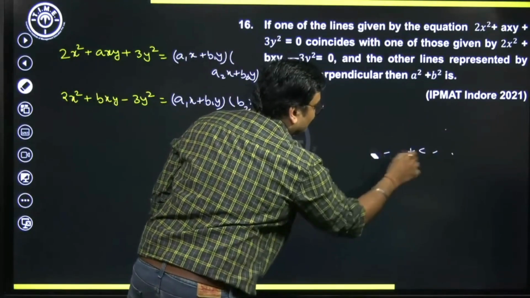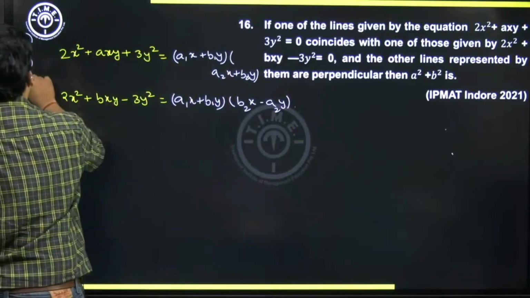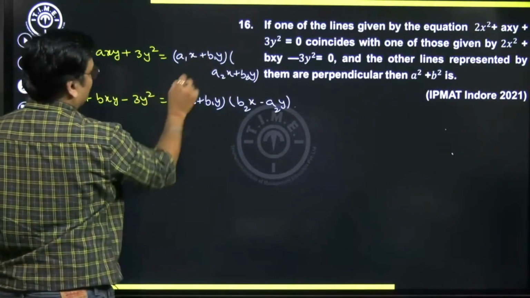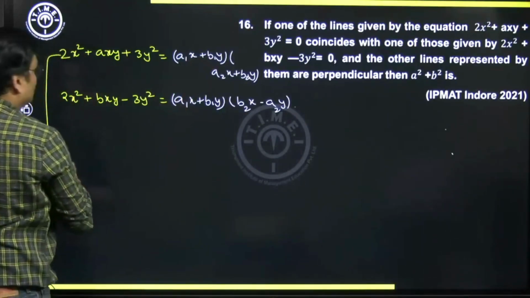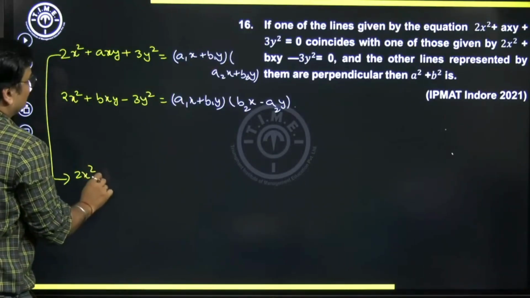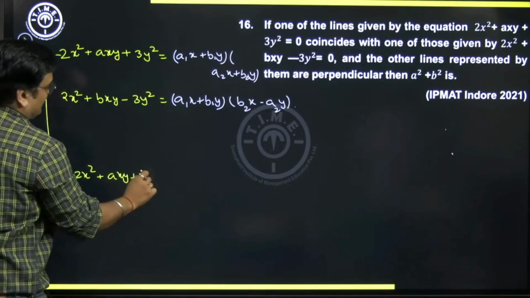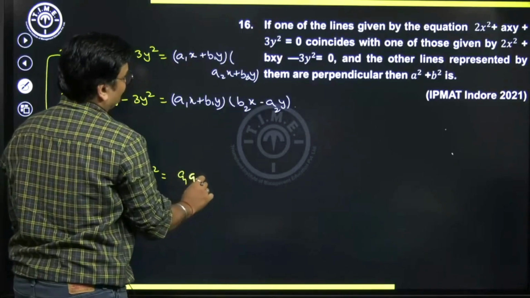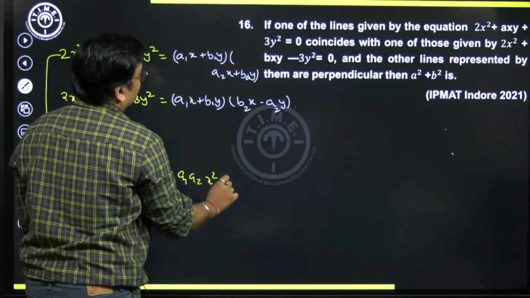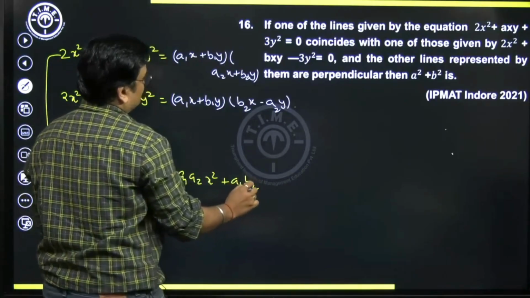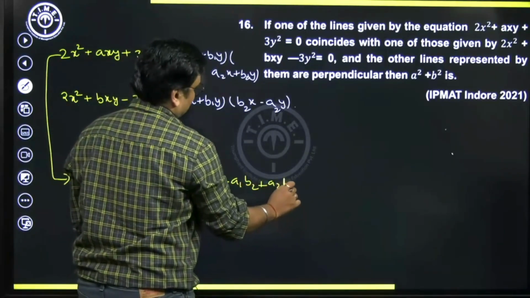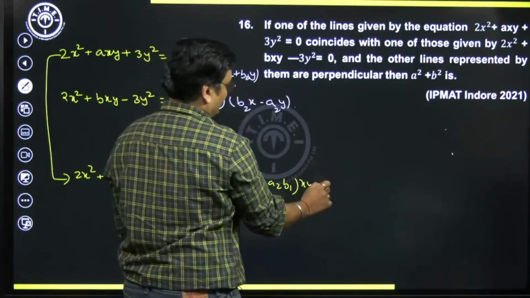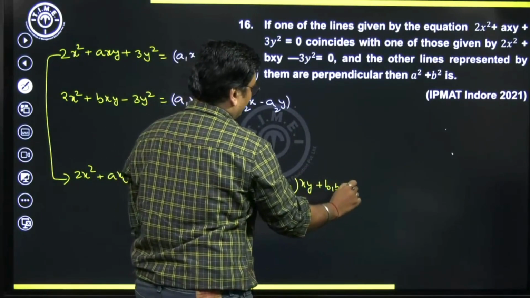Let's open up the brackets in the first equation and compare the corresponding terms. So when I do that, what do we get on the first equation? We'll get 2x square plus axy plus 3y square equal to, when you open the brackets, a1 a2 x square plus a1 b2 plus a2 b1 into xy plus b1 b2 y square.